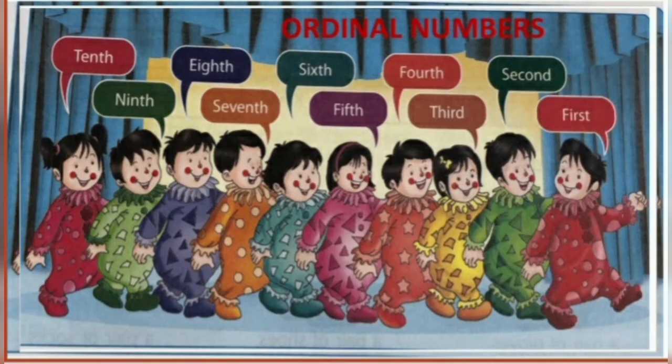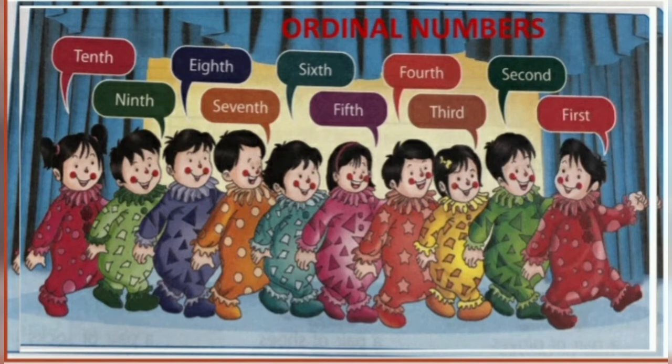Now see this slide. You can see the image of the clown show and the positions in which they enter the clown show. First, second, third, fourth, fifth, sixth, seventh, eighth, ninth, and 10th. Ten clowns are entering the clown show and the positions are mentioned.